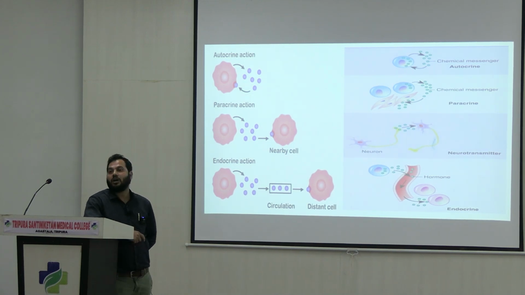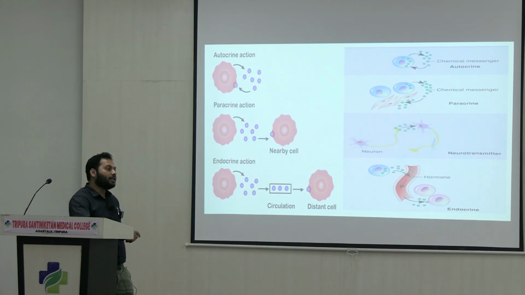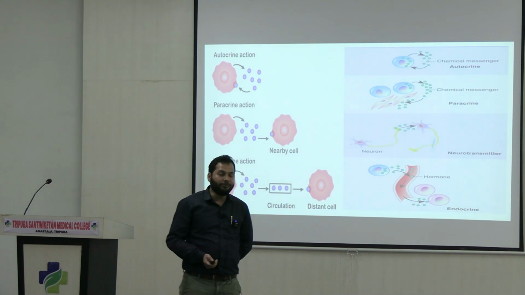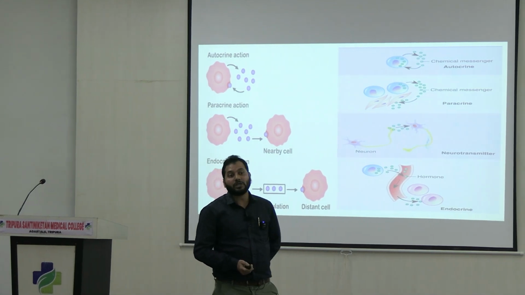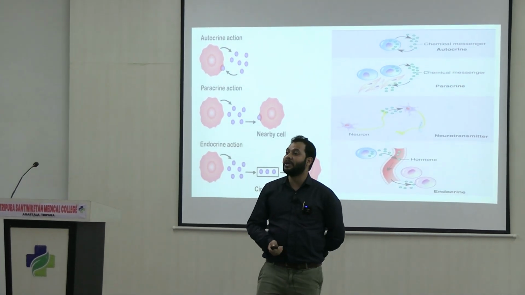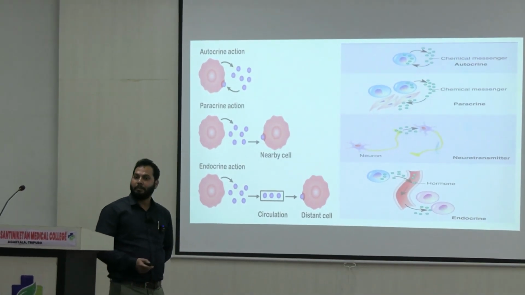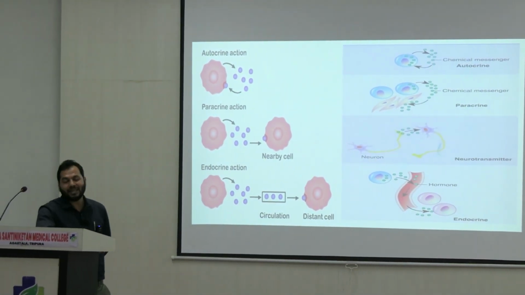These actions are called neurocrine actions, and the transmitter involved is the neurocrine transmitter. So the chemical messengers or hormones can be classified based on their function, like autocrine, paracrine, endocrine, as well as neurocrine.